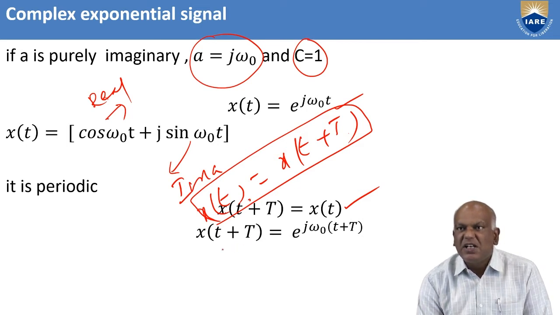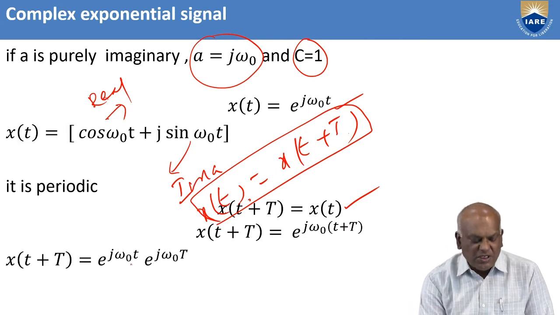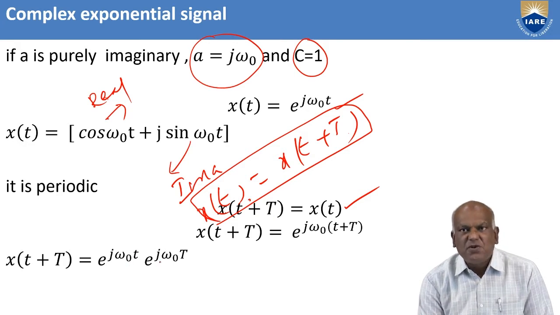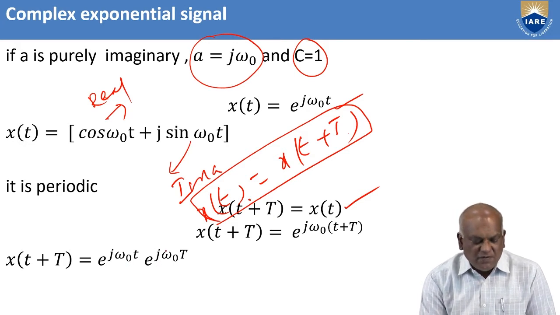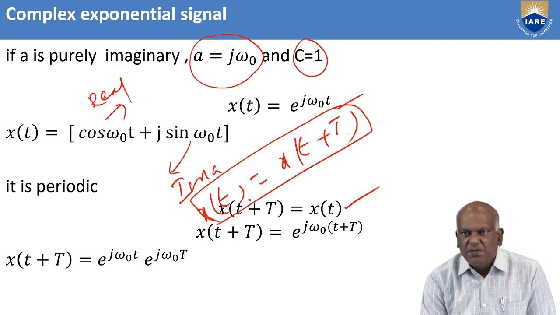Simply, I am substituting t with t plus capital T: e power j omega (t plus capital T). This can be written as x of t plus capital T equals e power j omega naught t times e power j omega naught capital T. This is periodic when e power j omega naught capital T is equal to 1.